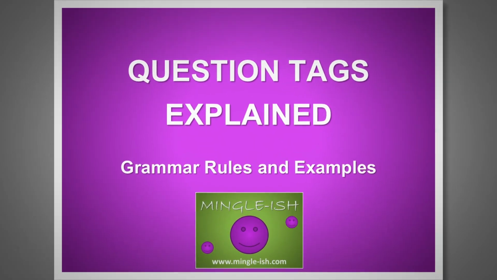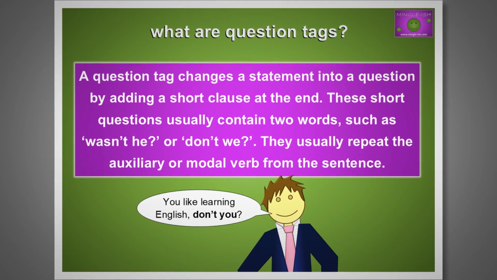Question tags explained. Grammar rules and examples. A question tag changes a statement into a question by adding a short clause at the end. These short questions usually contain two words such as wasn't he or don't we. They usually repeat the auxiliary or modal verb from the sentence.